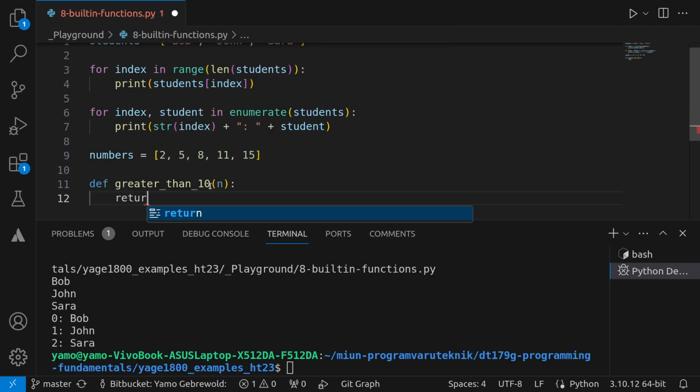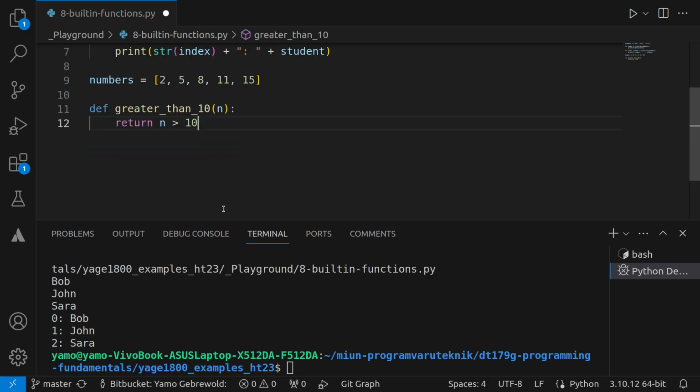And I'll say return n if it's greater than 10, right? So it should stay if it's greater than 10. If it's 10 or less, then let me also include 10 just for the sake of clarity. And let's see what happens now. So I will print out everything now.